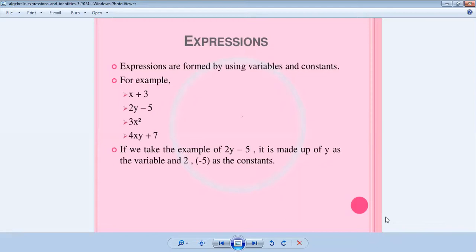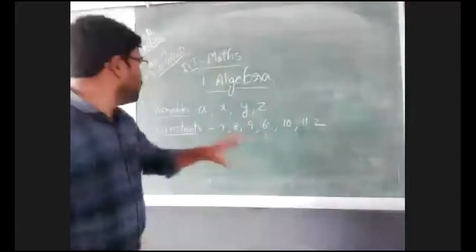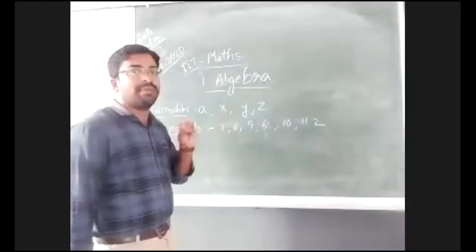So expressions are formed by using variables and constants. How we form them is by doing addition, subtraction, multiplication or division. Once stop this sharing, sir. Just now I have shown you what is meant by expression.